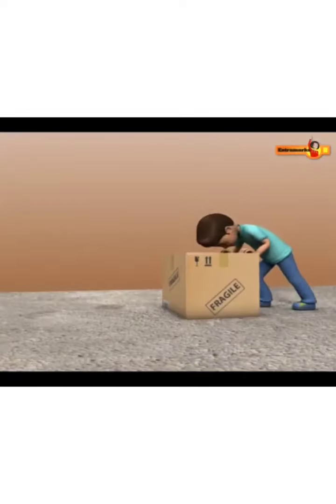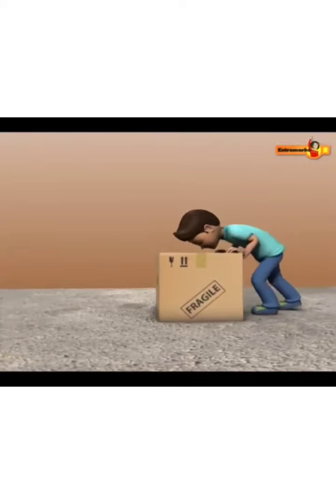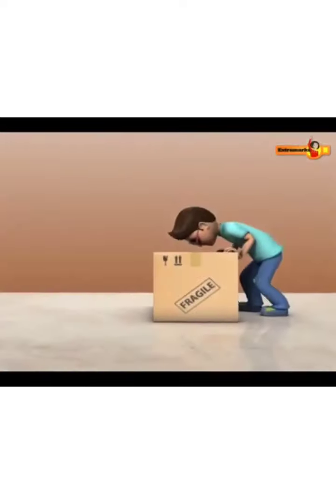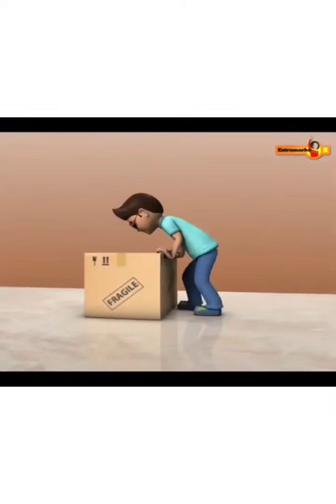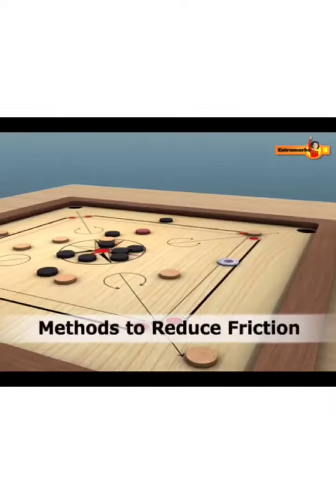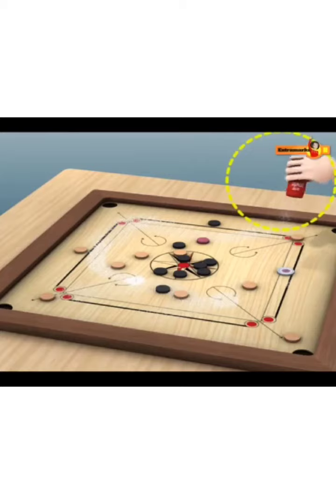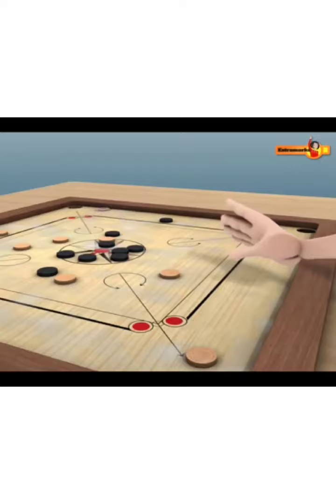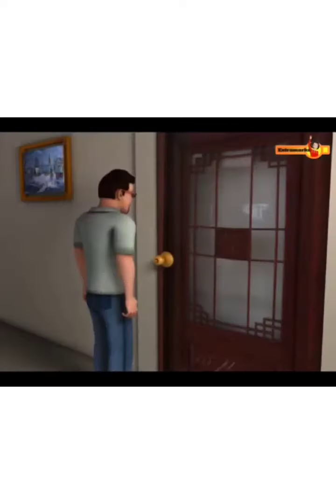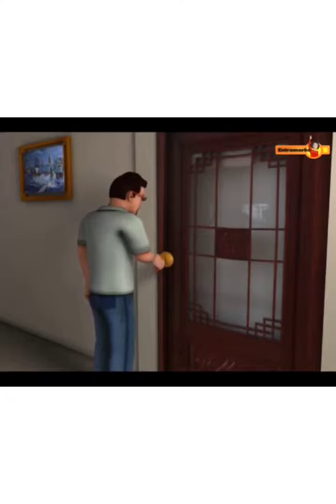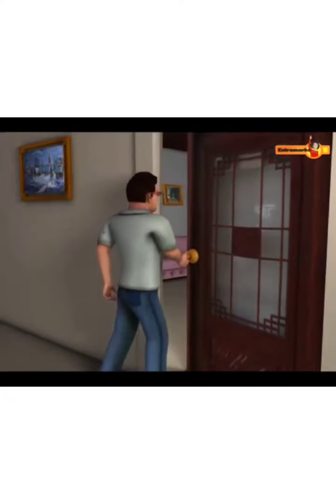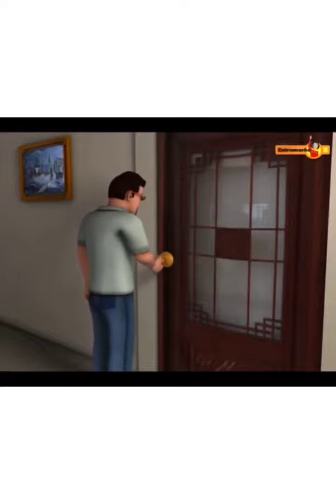In many situations, friction is undesirable, and so it is necessary to minimize it. You must have played the game of carom. We sprinkle powder on the carom board to reduce the friction so that the striker and the carom coins move smoothly on the board. Sometimes it is difficult to open the door. In such a situation, we pour a few drops of oil on the hinges of the door, which reduces friction and makes the movement of the door smooth.